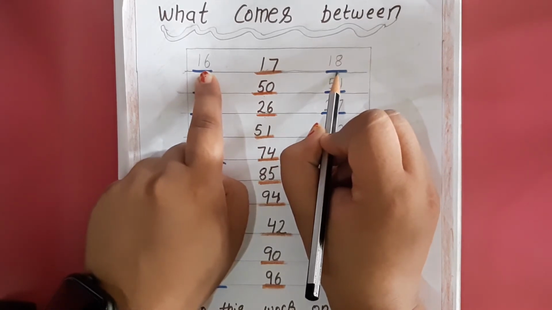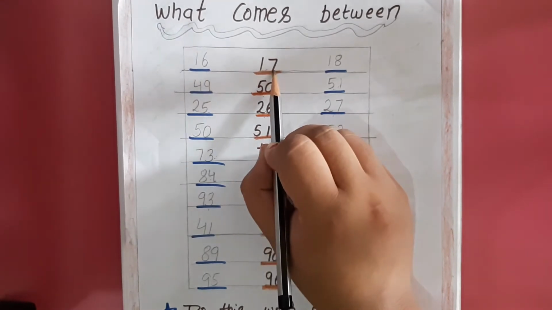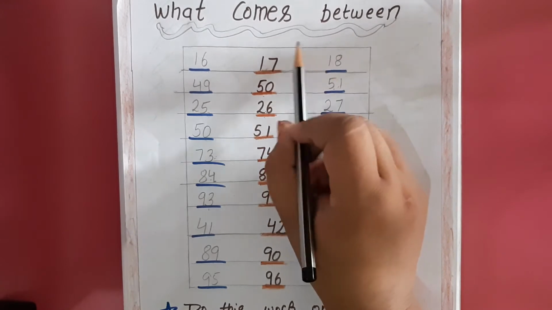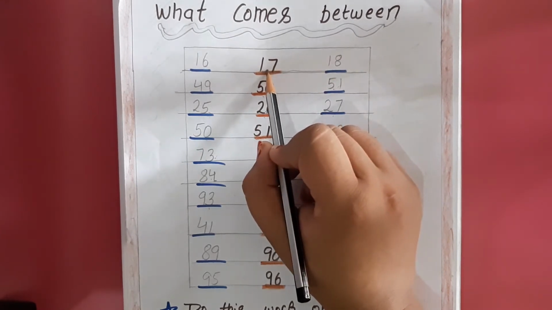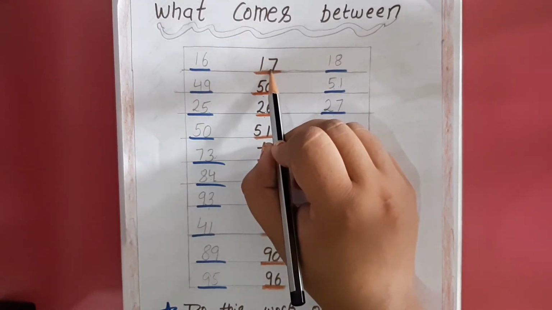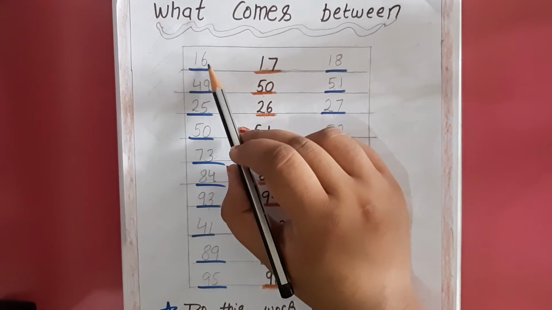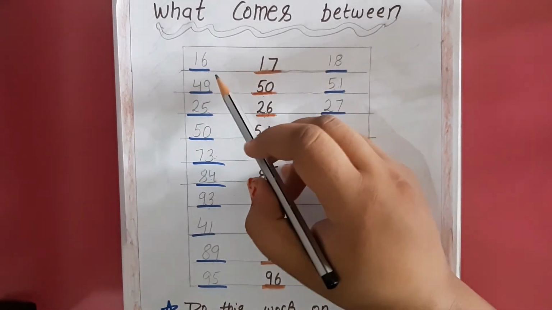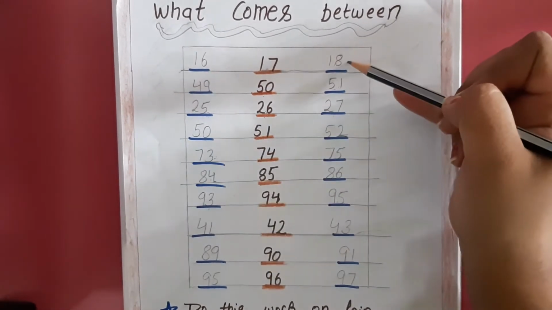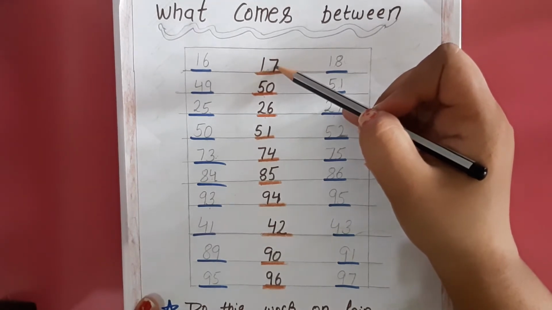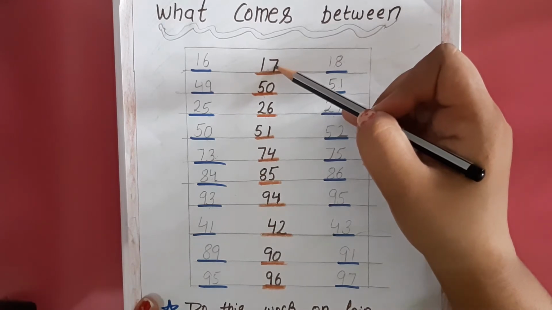What comes after 16? That is 17. What comes before 18? That is 17. So 17 will come here in between both of these numbers, 16 and 18. Here 16 is given and 18 is given. You have to see what will come here in between both the numbers. Here 17 will come. Clear?